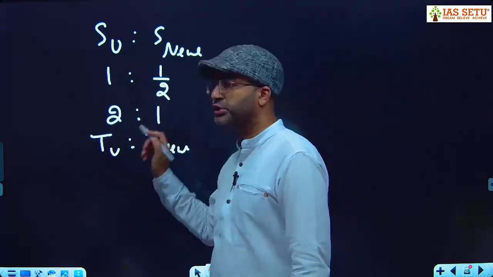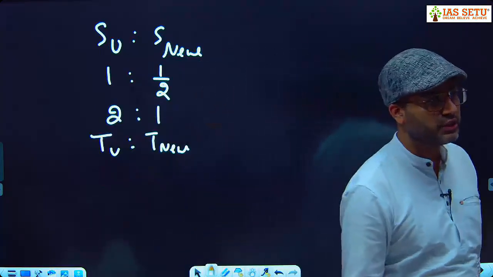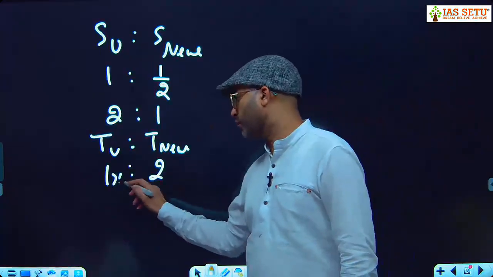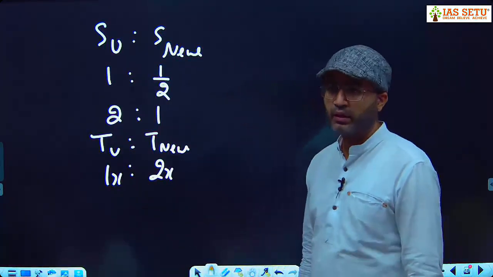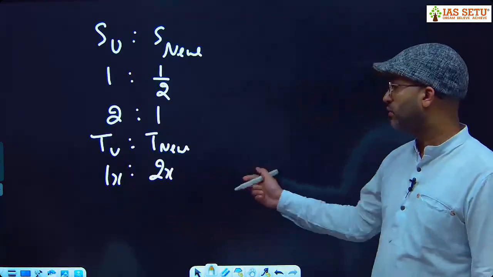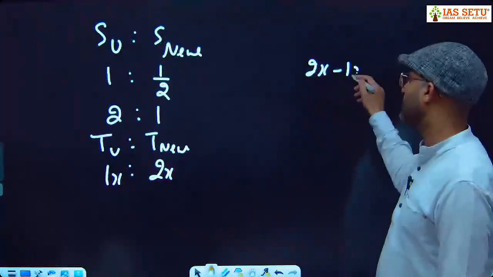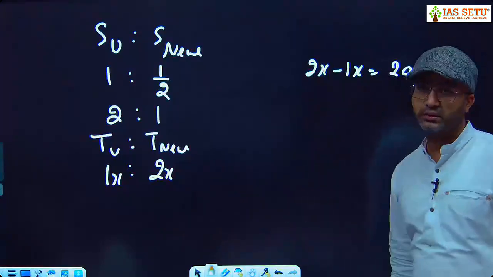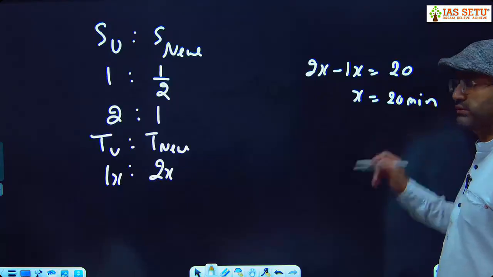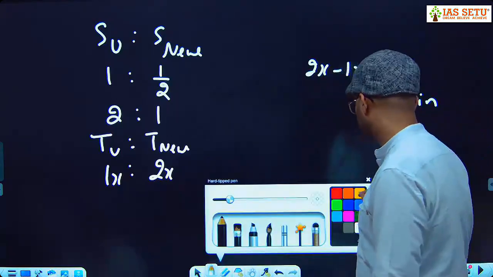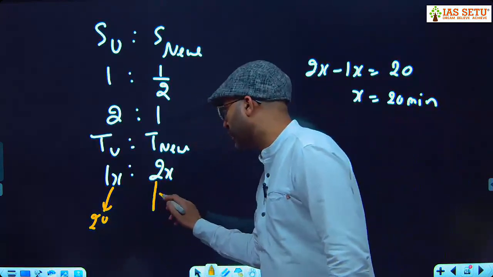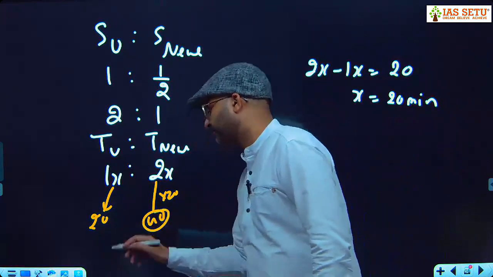If speed ratio is 2:1 and speed and time are inversely proportional, what about the time ratio? 1:2. 1x, 2x. Generally I need 1x time. Today I'm taking extra, so I take 2x time. What is the time difference? 2x minus 1x, 20 minutes. So x is equal to 20 minutes. So generally I need 20 minutes. Today I'm taking 40 minutes.